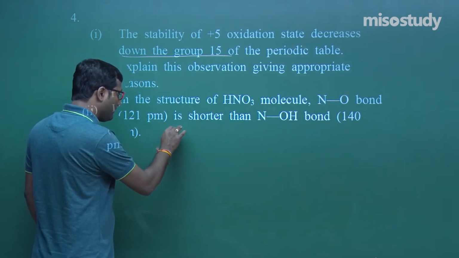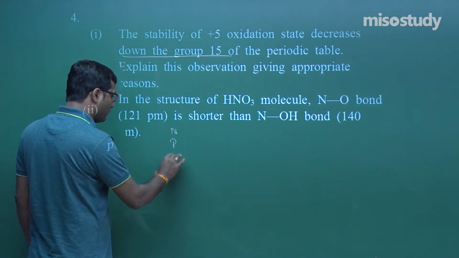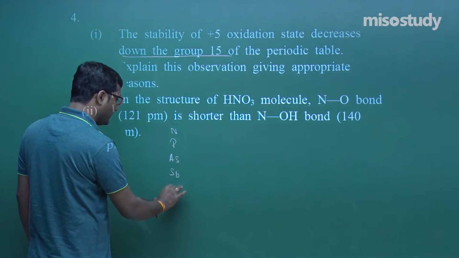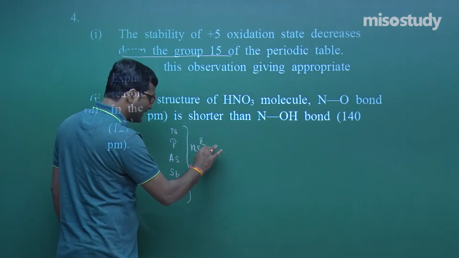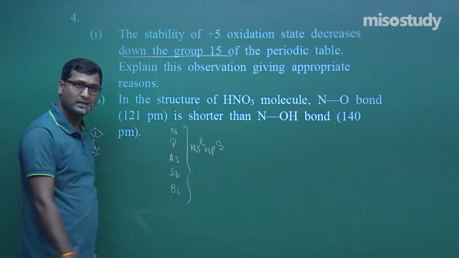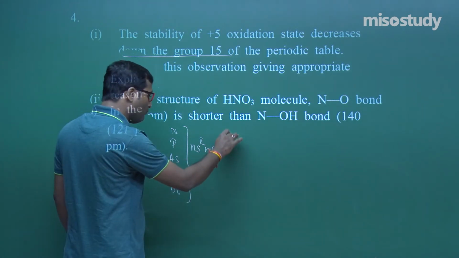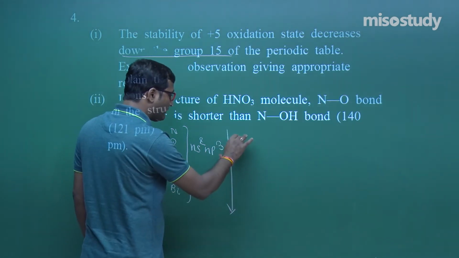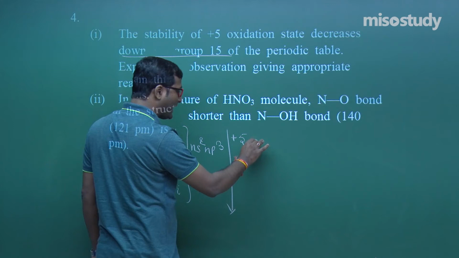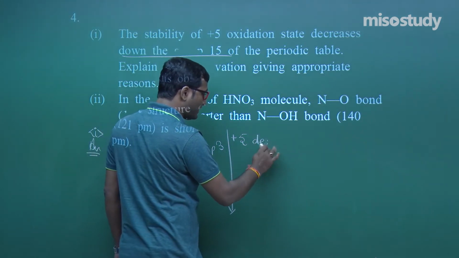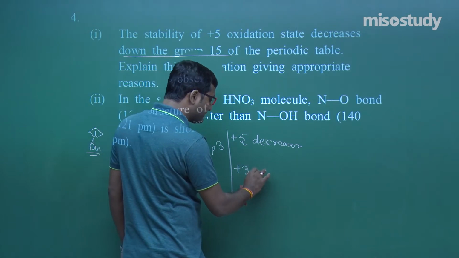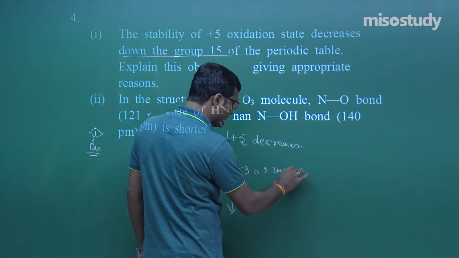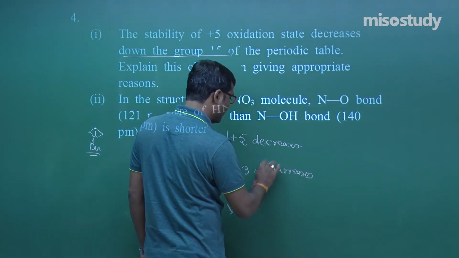If I talk about nitrogen, phosphorus, arsenic, antimony and bismuth, all have the electronic configuration ns2 np3. When we move down the group, what will happen? The stability of the +5 oxidation state decreases and the stability of the +3 oxidation state increases. Am I right? Yes sir, you are absolutely right.